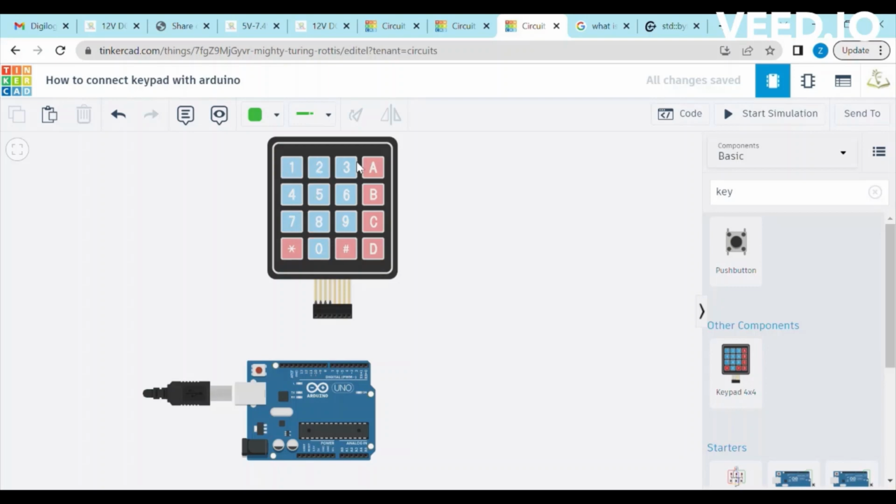This keypad has 4 rows and 4 columns. There are a total of 8 pins: 4 pins for 4 rows and 4 for 4 columns.